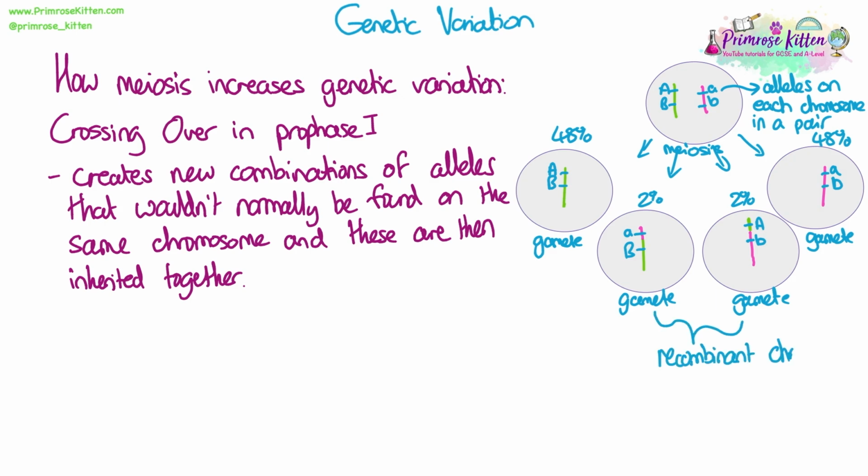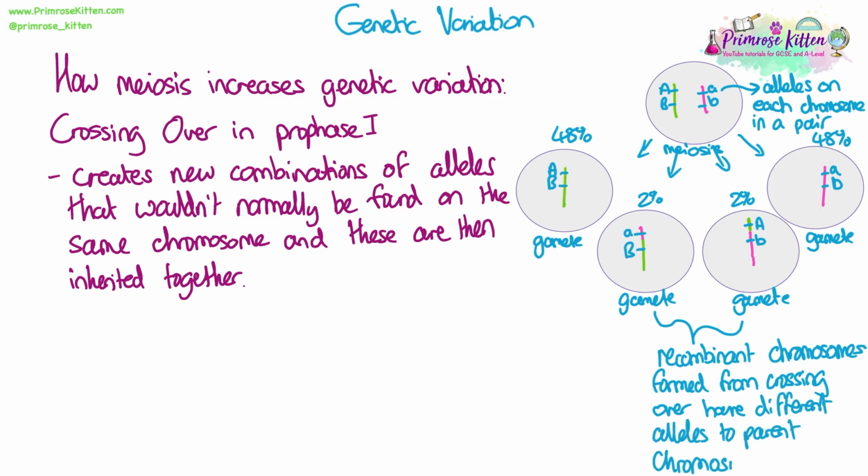We call these recombinant chromosomes, and the ones that are the same as the parents, the parental chromosomes. So this is something that obviously increases genetic variation. It doesn't necessarily happen very often. It can be quite rare, although crossing over happens a lot, it doesn't always mean you get a completely different combination. It depends where the crossing over occurs.